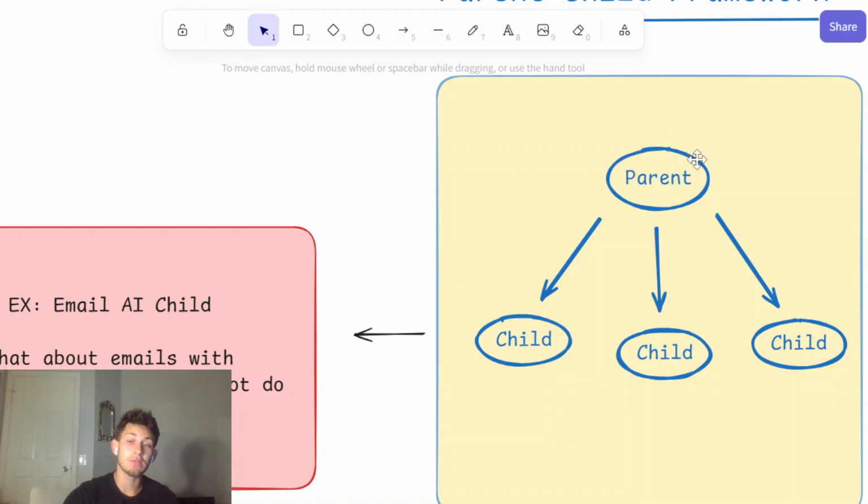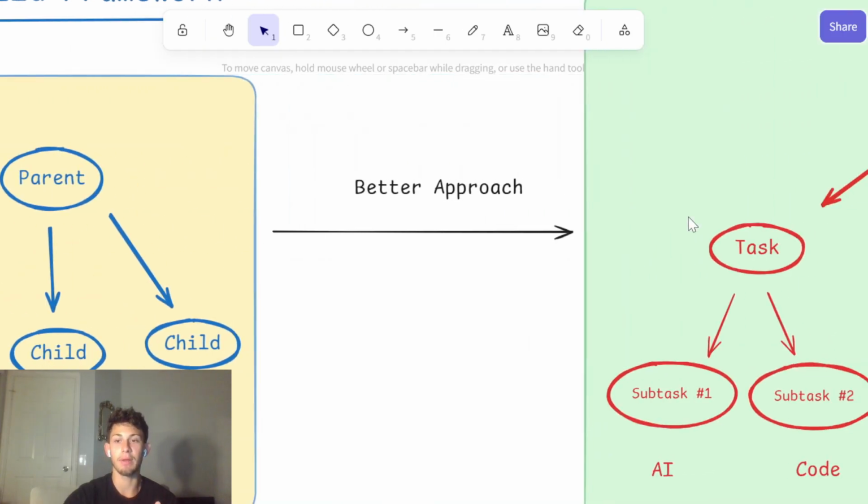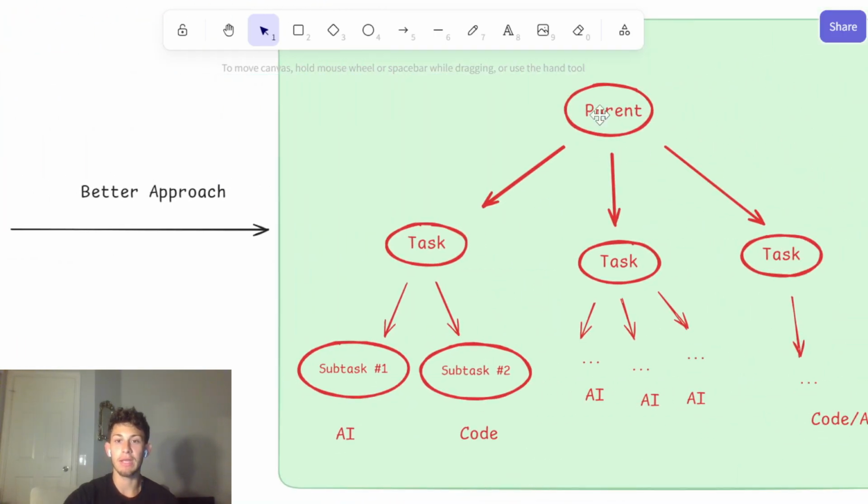So that's what this is doing, right? You're breaking the task apart into different AIs, okay? But you have to get a little bit more granular than just this. A better approach is to have your parent agent, but your parent agent has multiple tasks to do. In the case of our voice AI, it is the parent, and it has the task of sending out an email, creating a calendar event, and getting the contact for the email and calendar event.